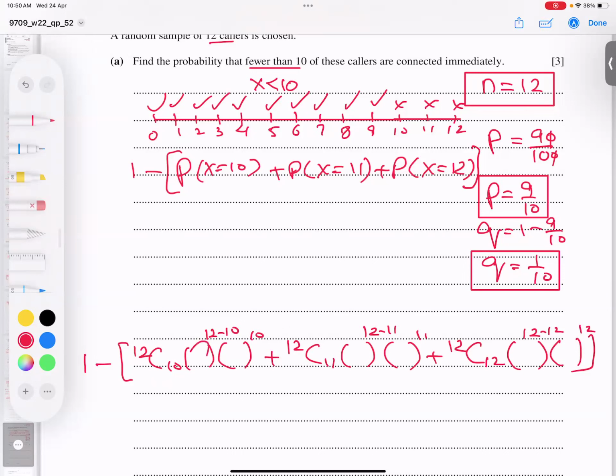In the first bracket I get Q, and in the second bracket I get 9 over 10. If I type this in the calculator and subtract from 1, I get 0.111. I believe the point is very clear.